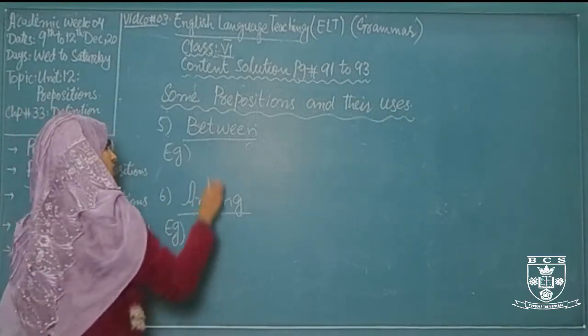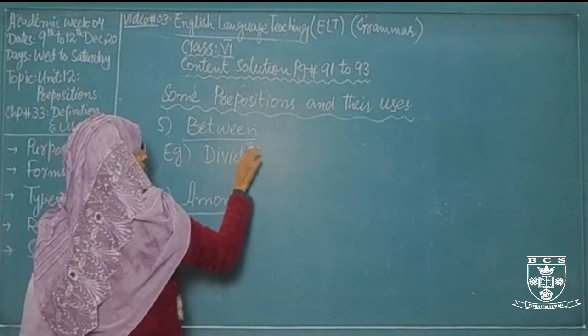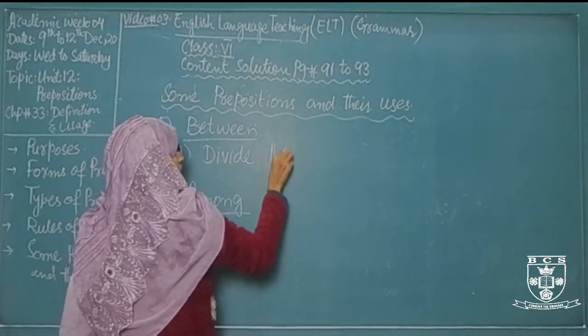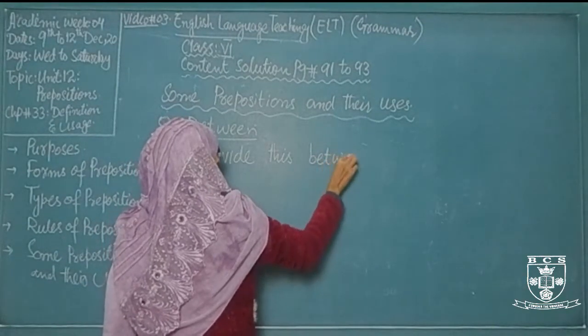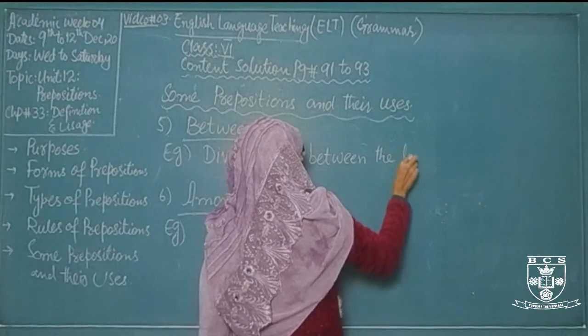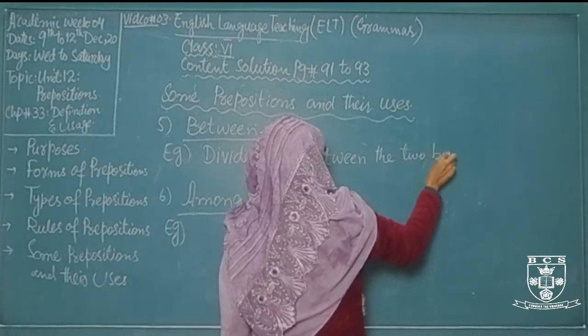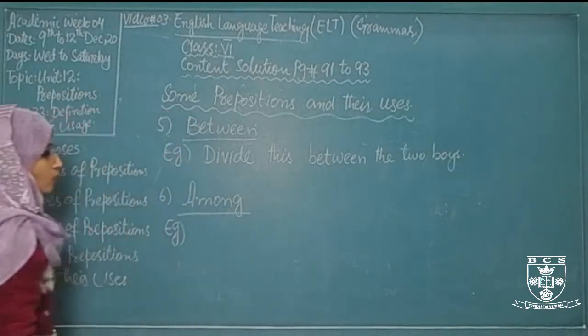For example, divide this money between the two boys, or two people. Divide this between the two boys. So here we use between as a preposition.